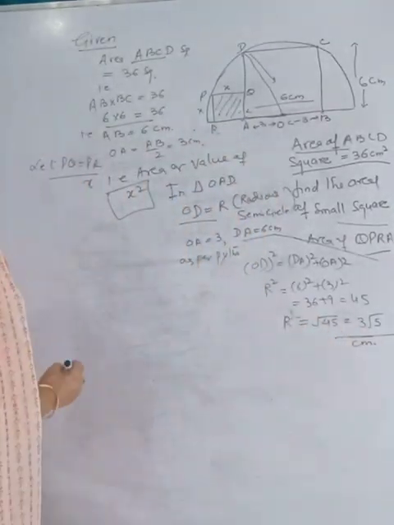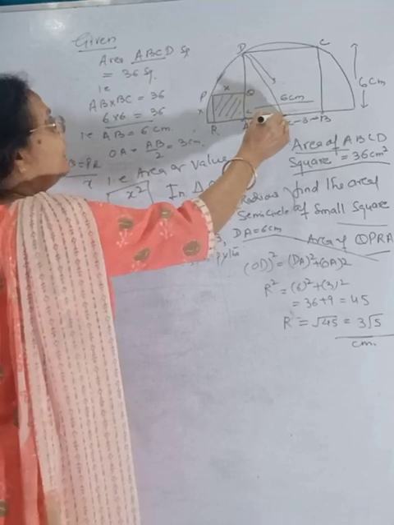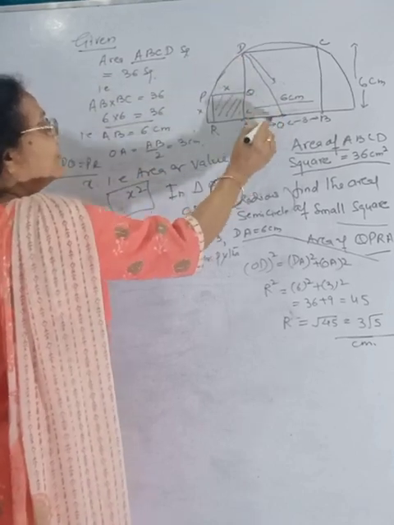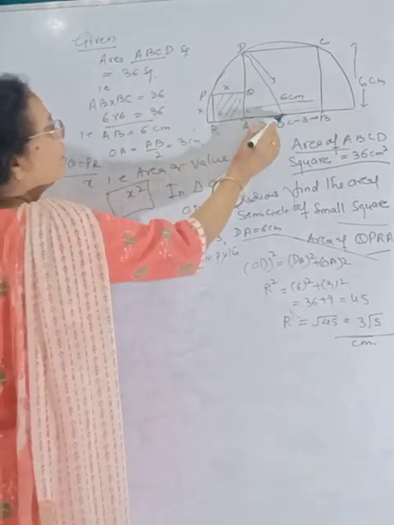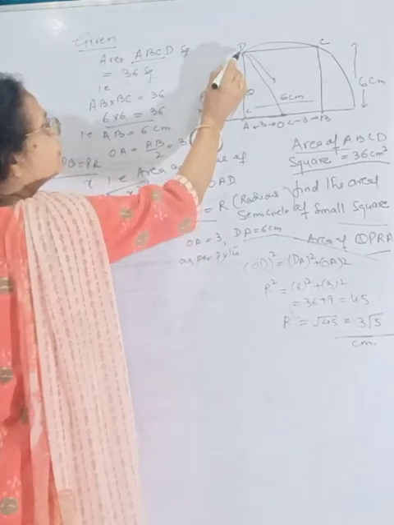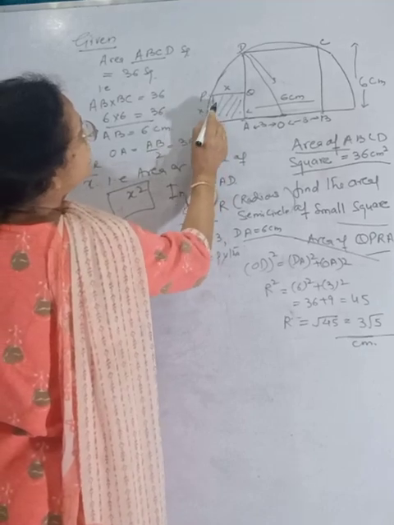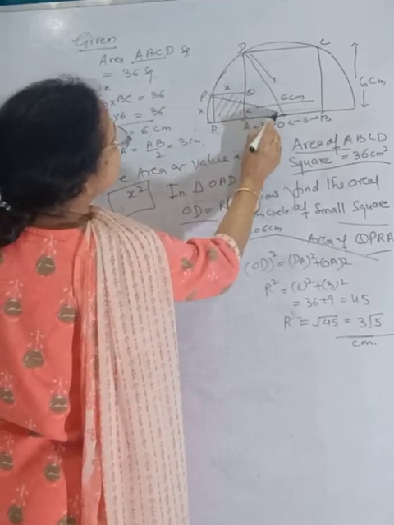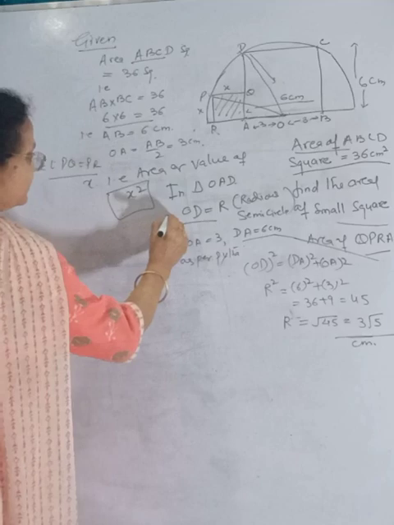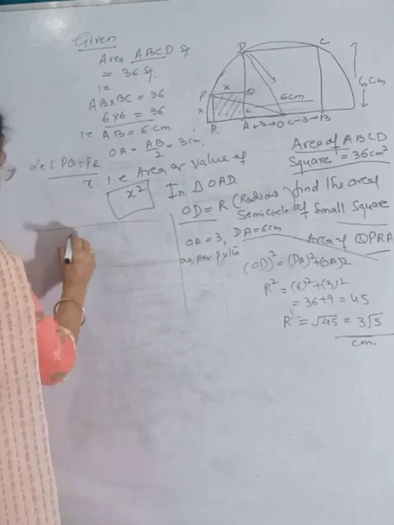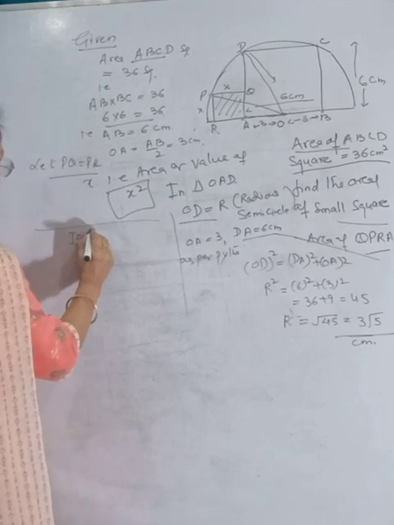OD is a radius and OR is also radius. OP will also be radius, because all these points are on the circumference. So join OP.